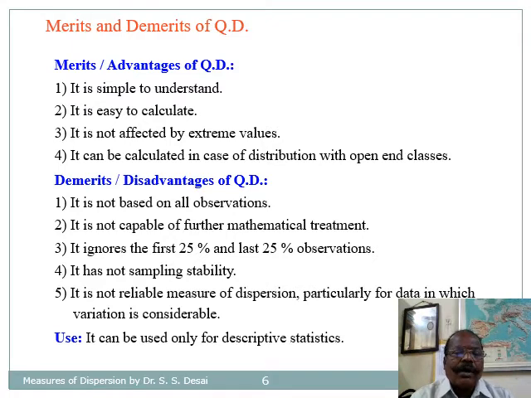Demerits: it is not based on all the observations, it is not capable of further mathematical treatment, it ignores the first 25% and last 25% observations, it has no sampling stability, and it is not a reliable measure of dispersion, particularly for data in which variation is considerable.